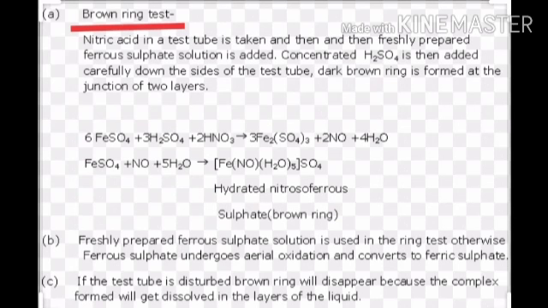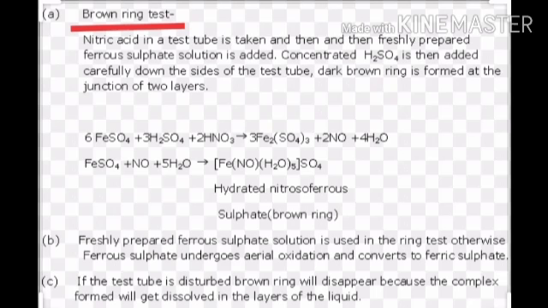to identify nitric acid. Nitric acid is taken in a test tube, and then freshly prepared ferrous sulfate solution is added. Then conc. H2SO4 is added carefully down the sides of the test tube. We see a dark brown ring of hydrated nitrates of ferrous sulfate.